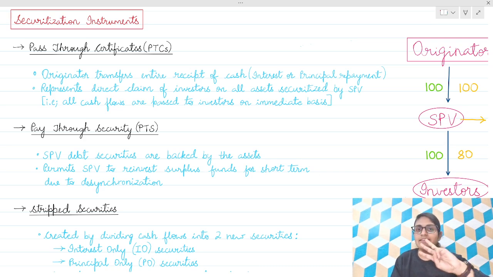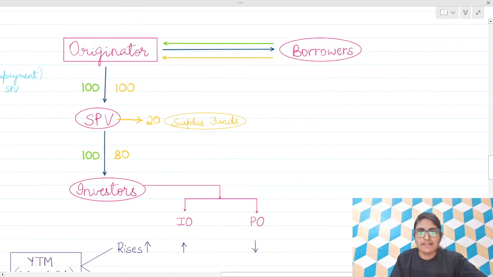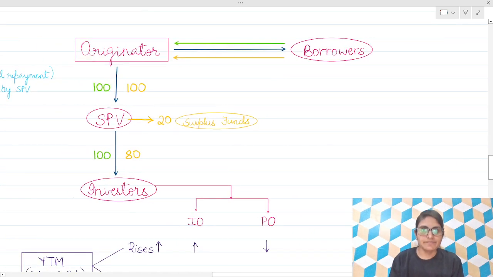Securitization instruments. There are three types of instruments: pass-through certificates, pay-through securities, and strip securities. Now, I'll just give a short explanation.